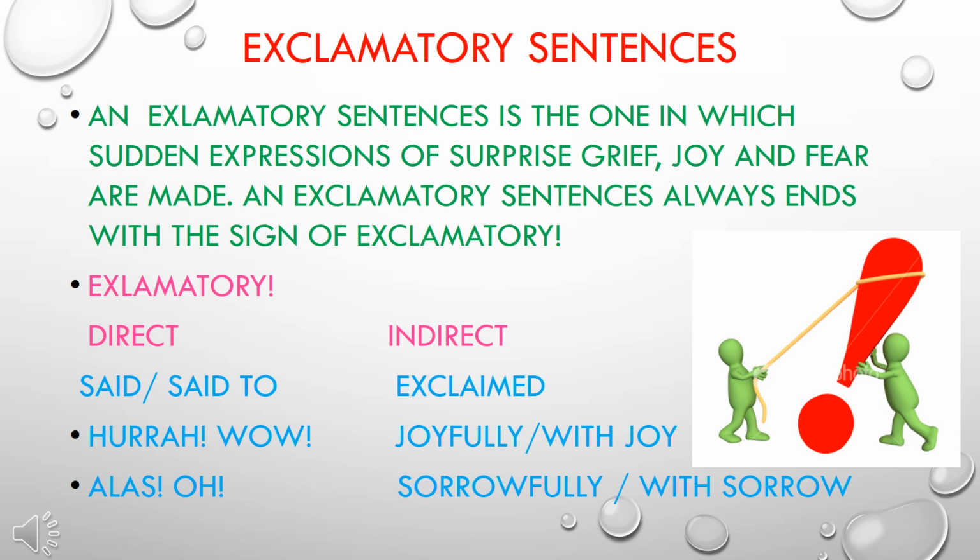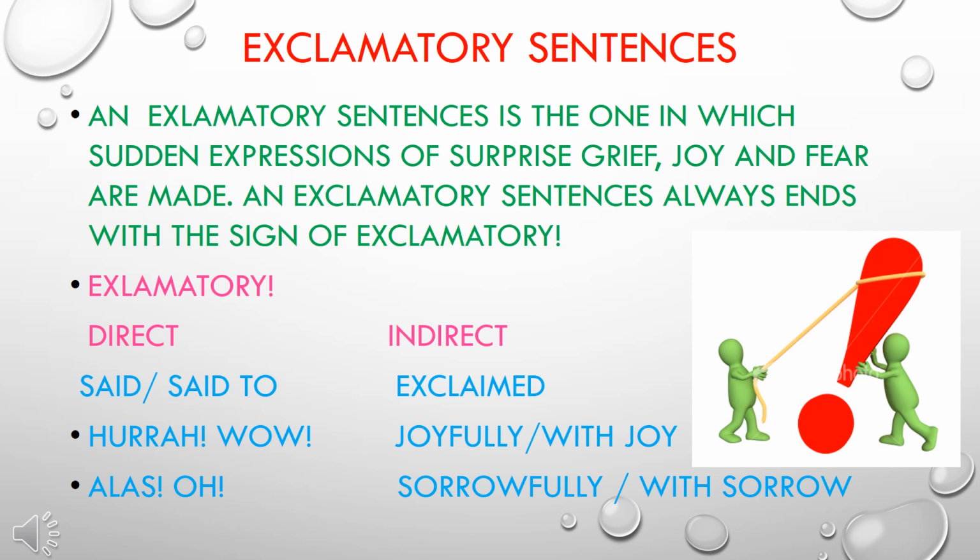Exclamatory sentence. An exclamatory sentence is the one in which sudden expressions of surprise, grief, joy, and fear are made. An exclamatory sentence always ends with the sign of exclamation. See the rules. Direct speech, said, said to. In indirect speech, you have to change it to exclaimed. Next one, hooray, wow.